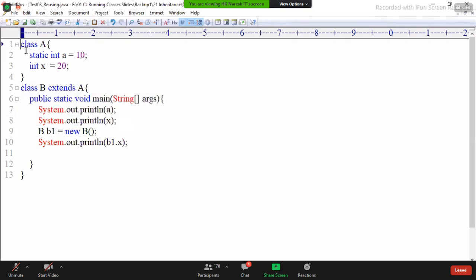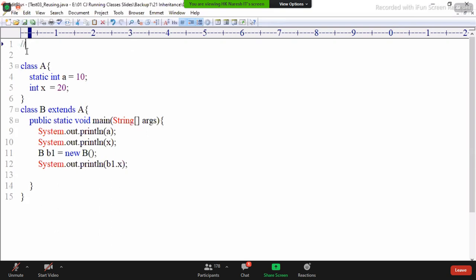Yes. The program below shows reusing superclass members by using a subclass reference.